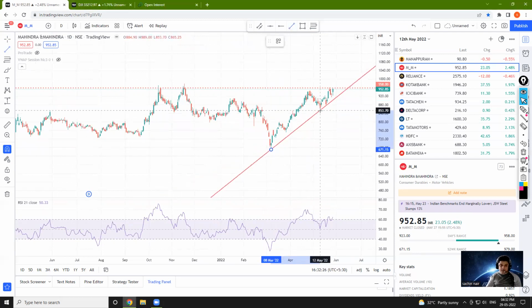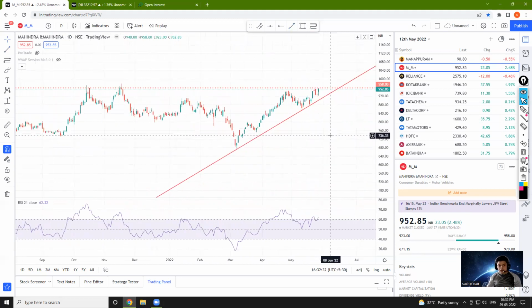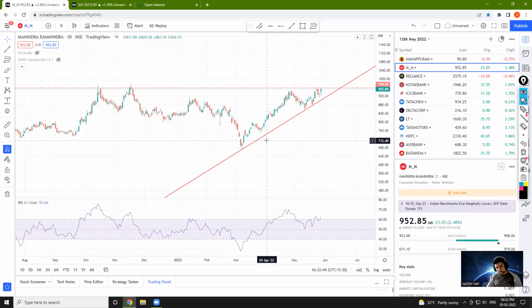So what we can do is we can mark a trend line here. As soon as this trend line breaks, you will get a very nice trade in Mahindra and Mahindra on the sell side. Put ke side pe, you will get a very nice trade. So keep this on your radar.